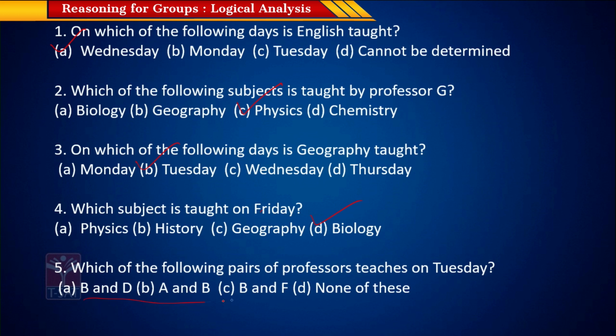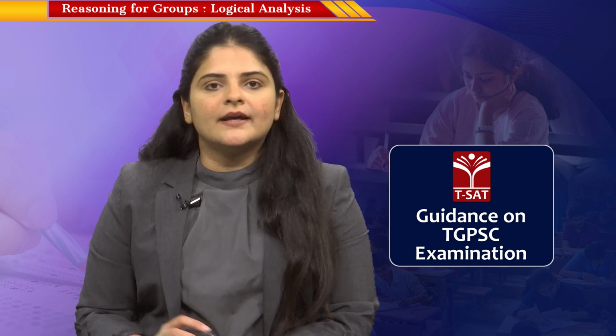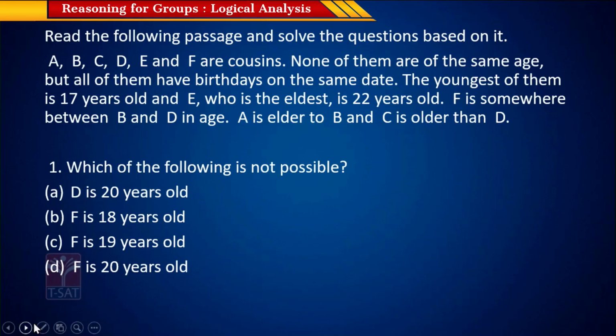So there is no B and D in the option. So the answer is none of these. Let's look at the next question now. So again, you're given some information.